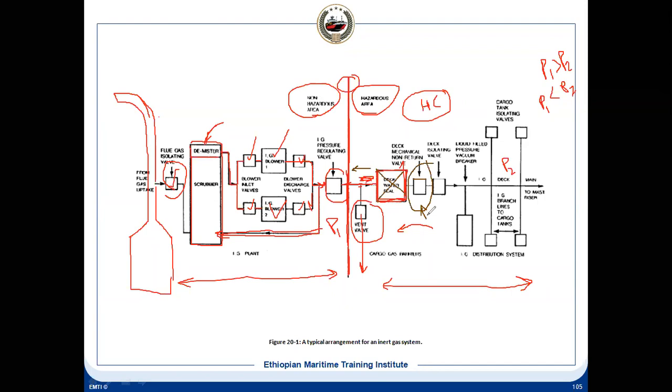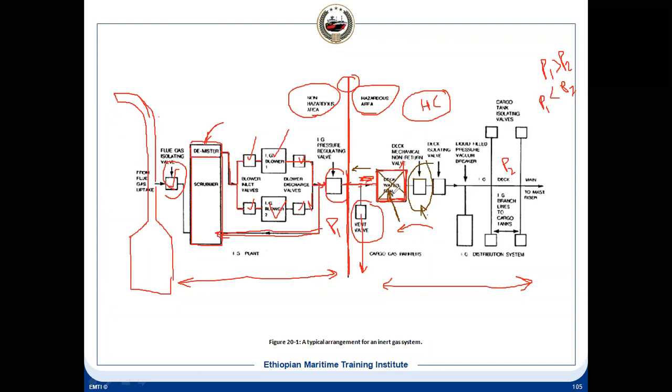Why do you need that? You already have the deck seal, so why do you need this? Suppose a tank gets overflown, then what will happen? This IG line is connected to all the tanks, so the oil will come into the IG line. And if you don't have this mechanical non-return valve, then what will happen?